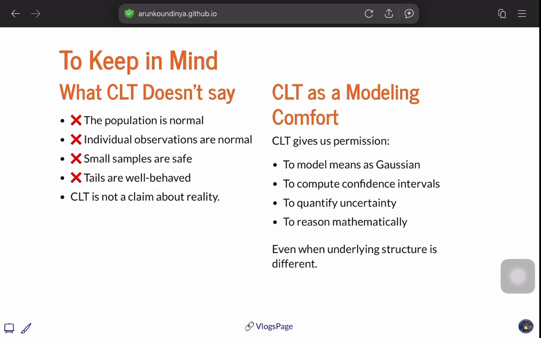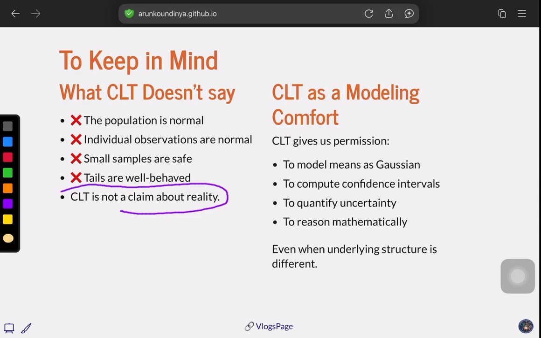So just keep it in mind, which is very basic, what CLT doesn't say. It never discussed the population. It never discussed individual observations. It never claimed anything about reality. But what it does is give you a modeling comfort, which is most crucial for regression and all other statistical methods that we will be using.